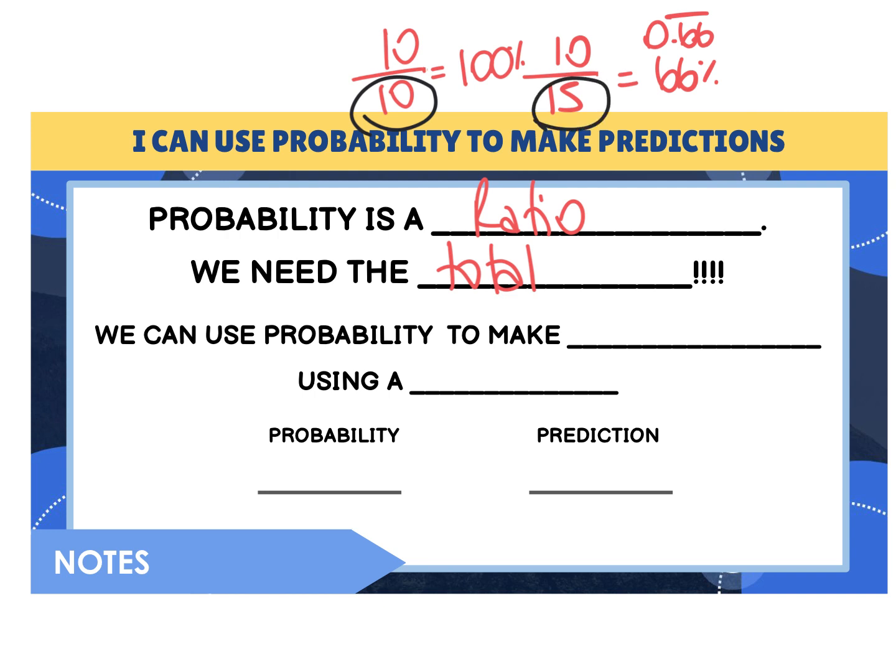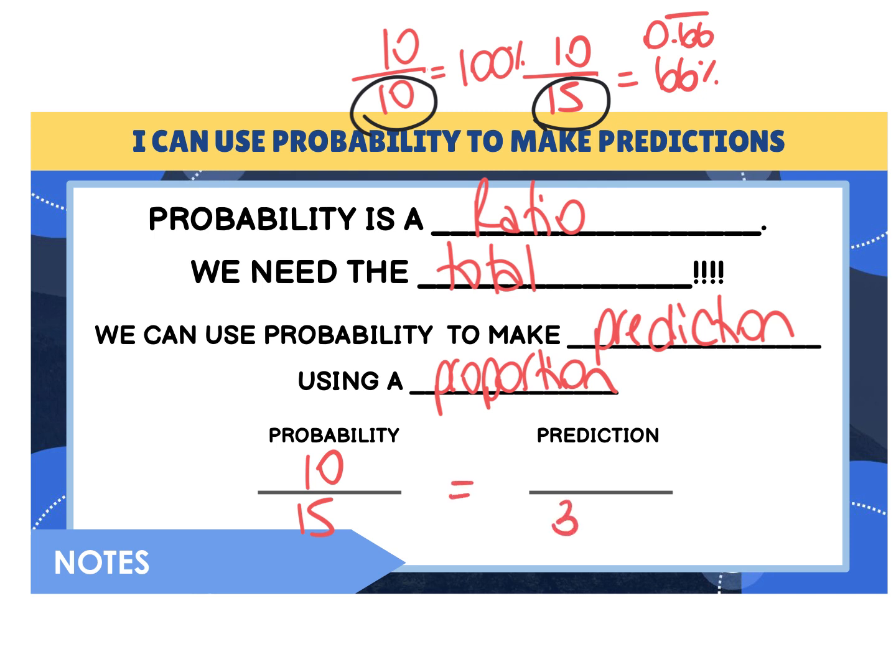And then we can use probability to make predictions using a proportion. So we can say, well, the probability was 10 out of 15 if we only did 15 trials. But what happens if we try it 300 times? How many times is it going to happen? So we can put an X up here and solve like we would solve for a proportion.